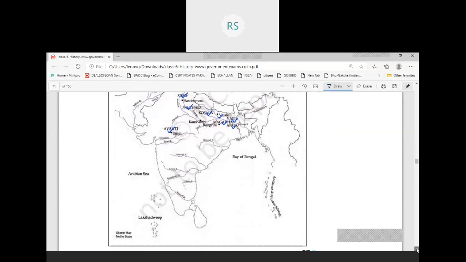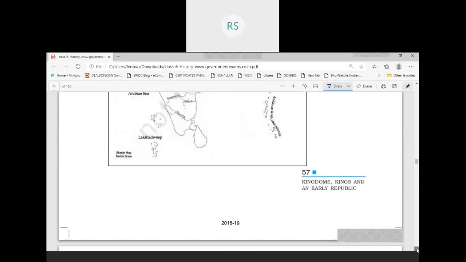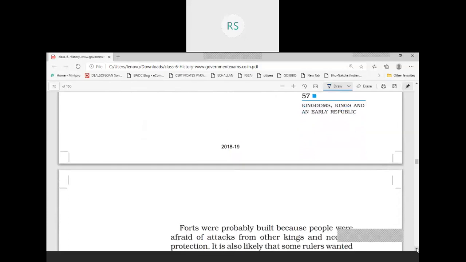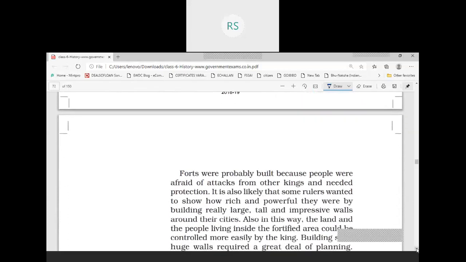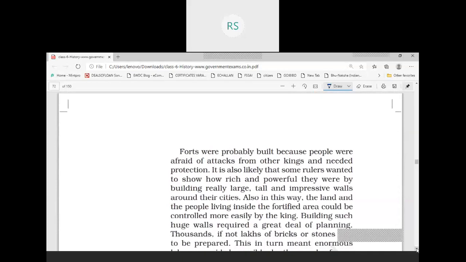And in these capital cities, forts were made. Forts were built, and there were many reasons. The historians are not 100% sure about the reason, but most probably forts were made because people were afraid of attacks from other kings, and they needed protection, and for the purpose of protection, the forts were built.